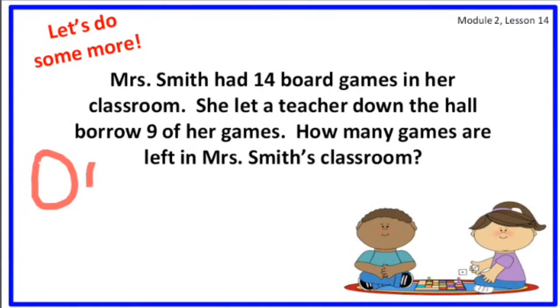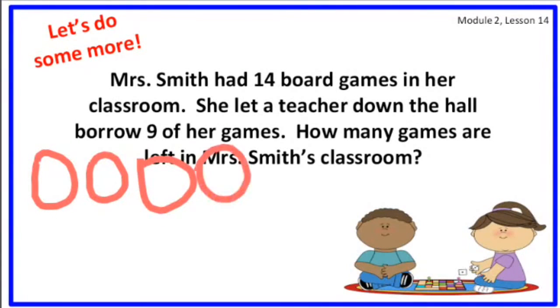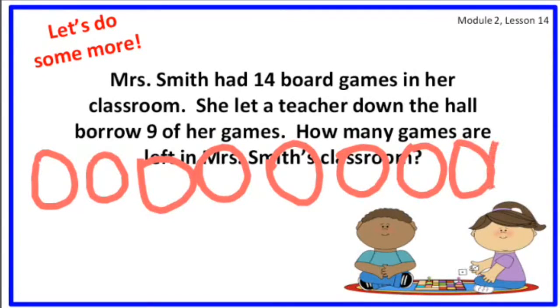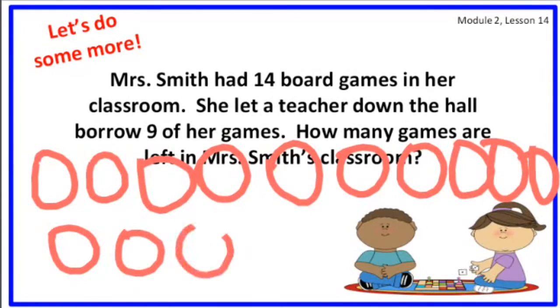That will be 1, 2, 3, 4, 5, 6, 7, 8, 9, and 10. That's 10 and what? 4? Because 10 and 4 is 14. So 1, 2, 3, 4.